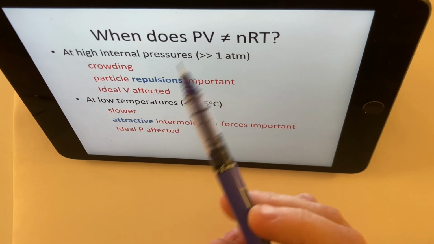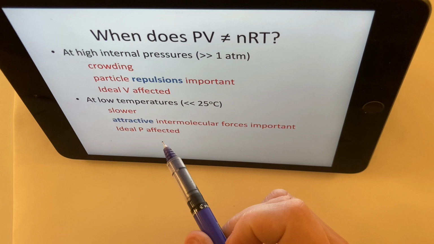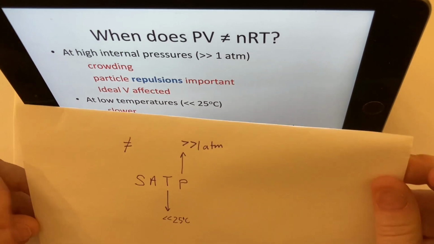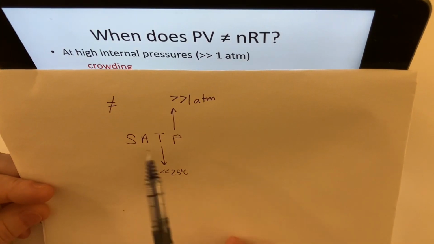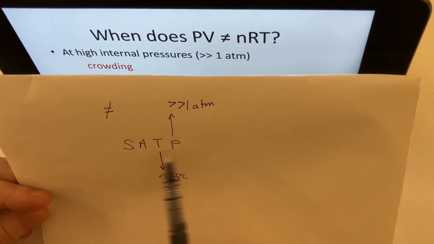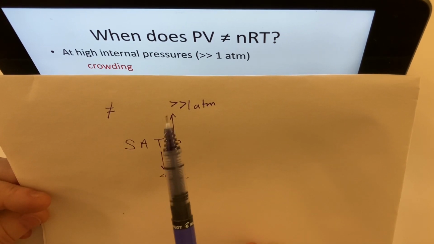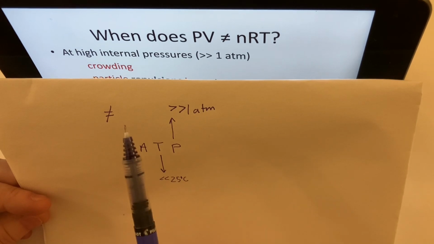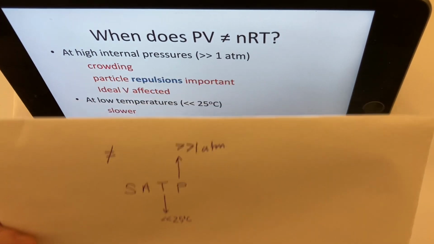So the pressure predicted by PV equals nRT is going to be not so good the lower and lower the temperature that you go. So you kind of remember it this way. If you think of SATP as a perfect or ideal gas situation, the higher the pressure and the lower the temperature, the more PV does not equal nRT.